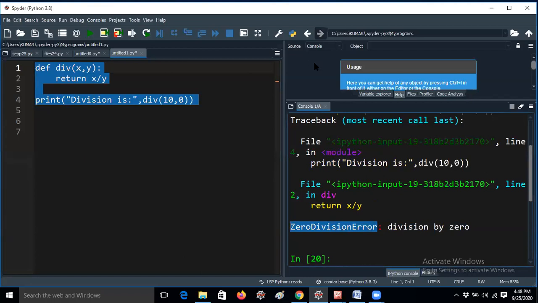That means if you're giving 10 by 2, you're getting an answer. You can't just post your assignment; no, you have to do it like this. You should check with all the values. What will happen? Now it is getting an error. That means in Python we have the facility to handle that particular error by using try, that means exception handling. You have to remember that concept.